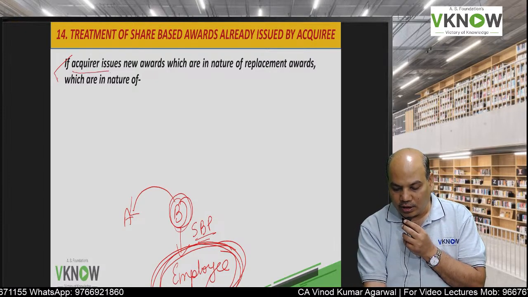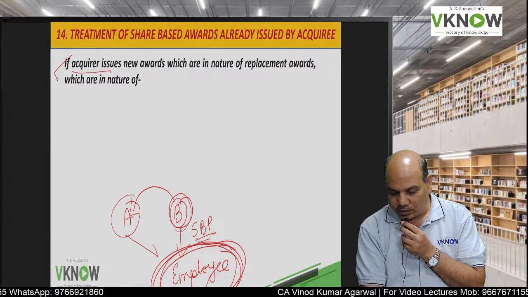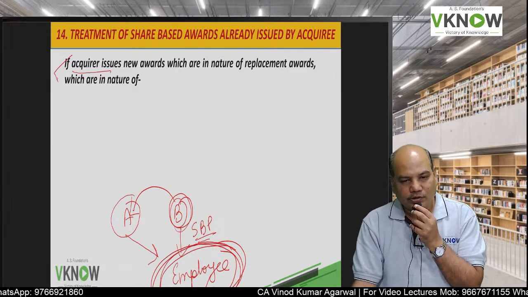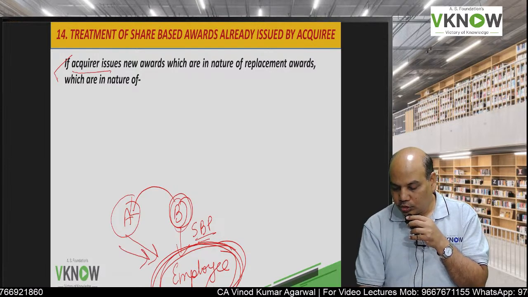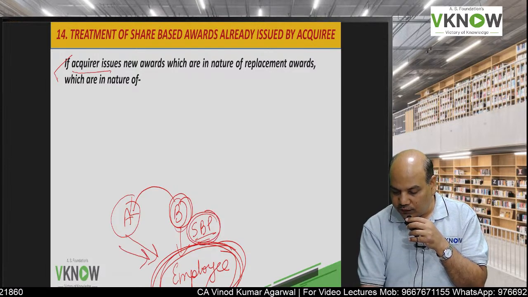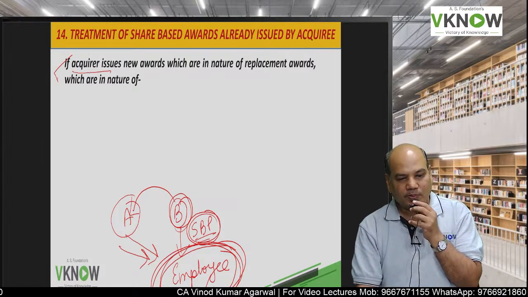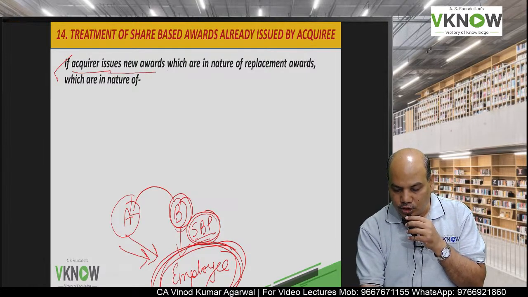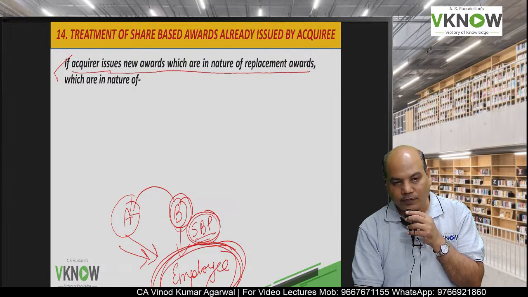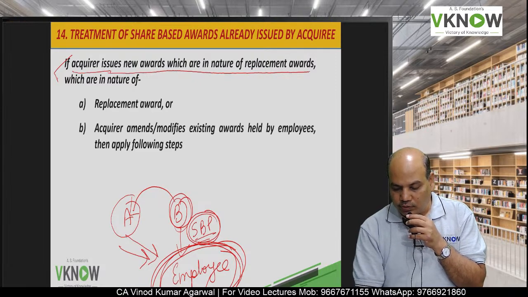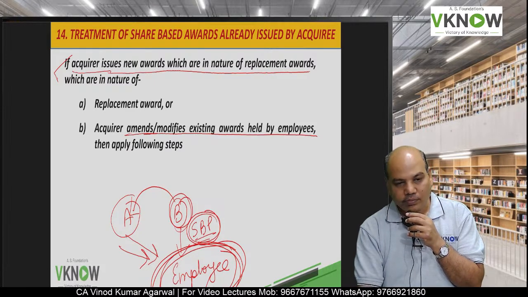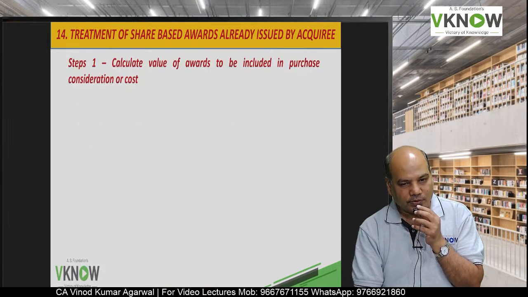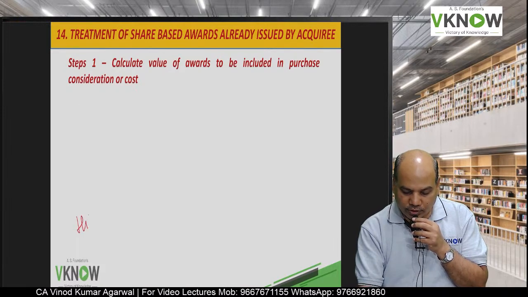So if the acquirer, this company A, may say, don't worry, we will give you our share, or we will make some modification in the existing SBP only. So if it issues new award which are in the nature of replacement award or which are amendment or modification to existing award, then we'll follow the following steps. Pay attention, highly tested in the exam.